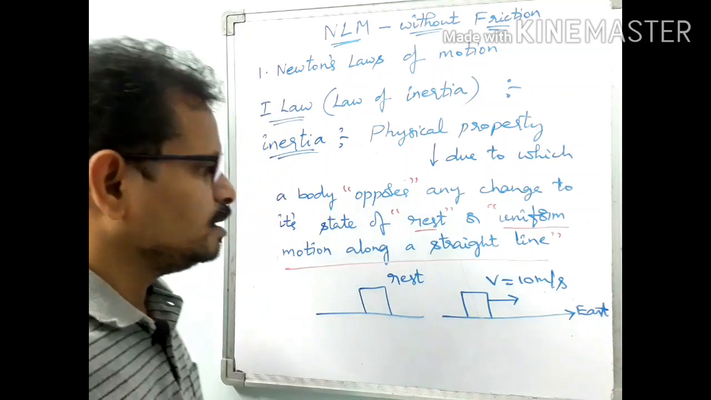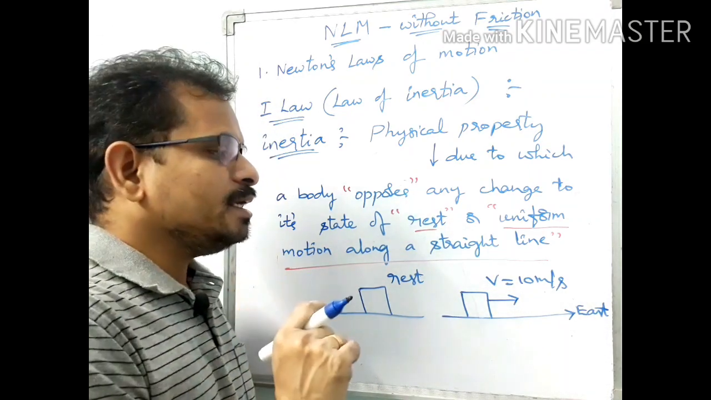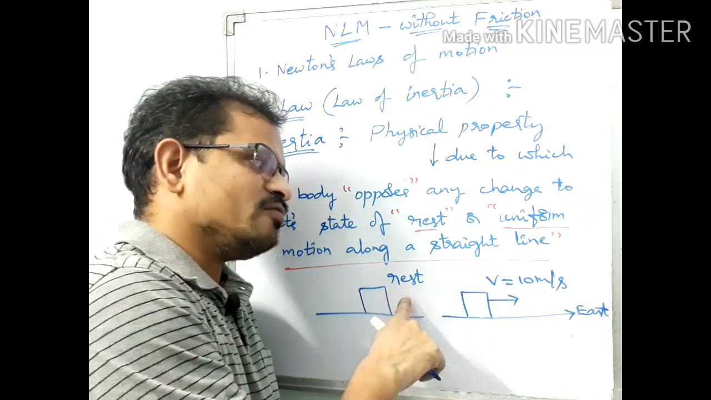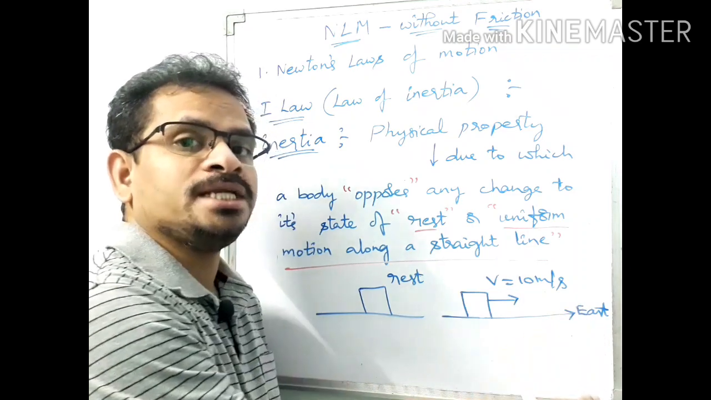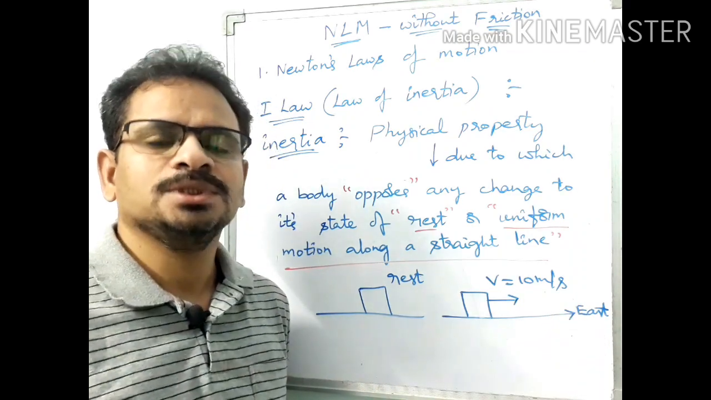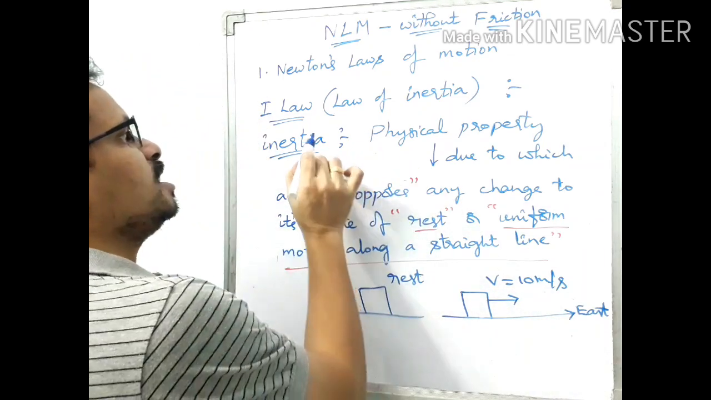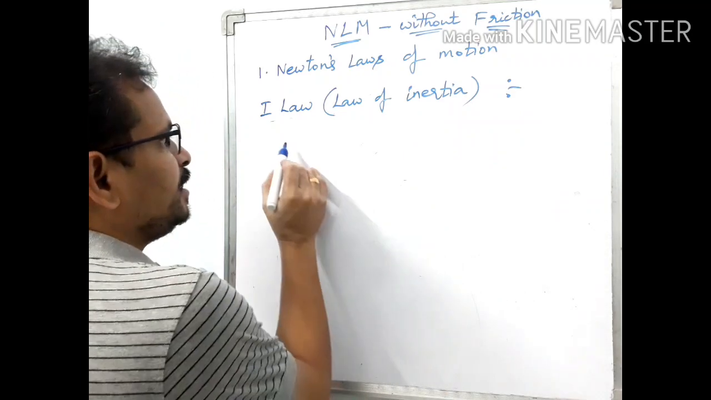So, clear now? How many points are there? The body is offering resistance to change in its state of rest, to change in the magnitude of its velocity, and to change in its direction. Due to which physical property? That physical property is none other than inertia. Accordingly, there are three types of inertia.